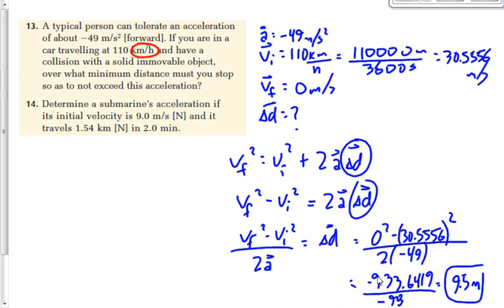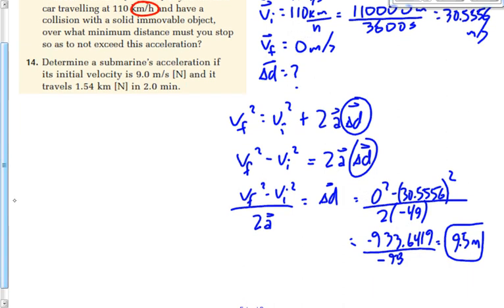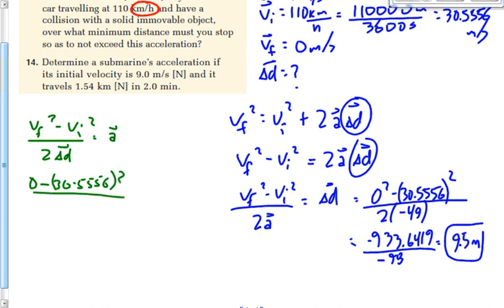What would the acceleration be? We could figure this out, right? We could say VF squared minus VI squared over 2d equals A. Let's use the same numbers here. 0 minus 30.5556 squared over 2 times, this time we'll go with 1 meter. What's my acceleration there? Figure this out.